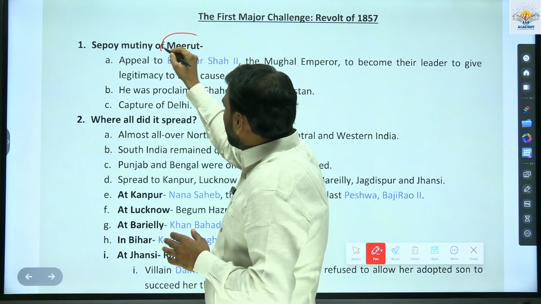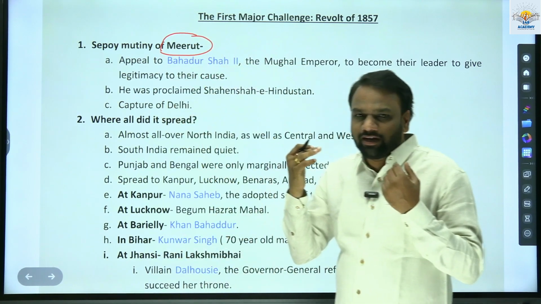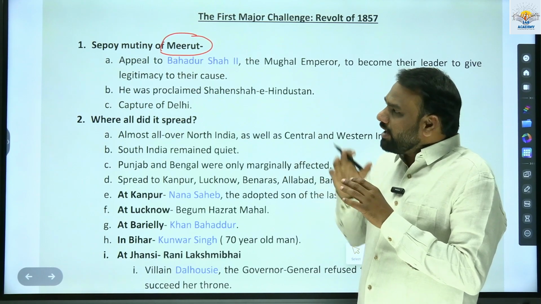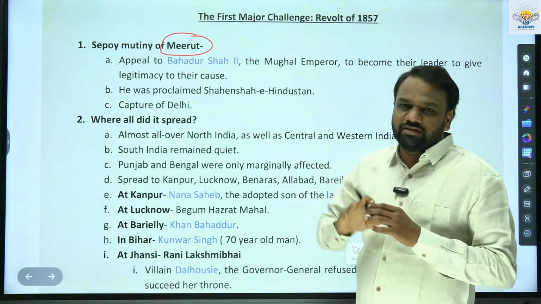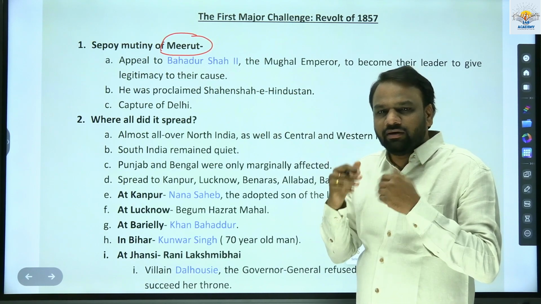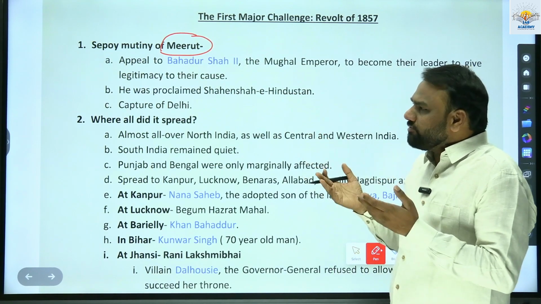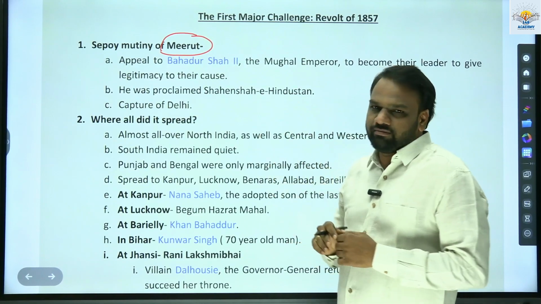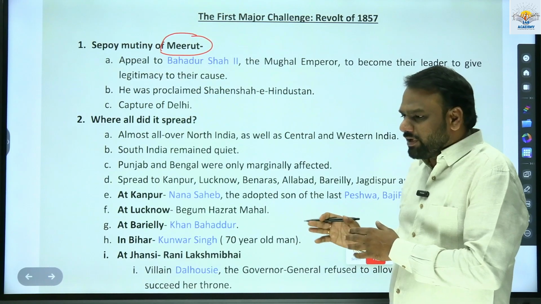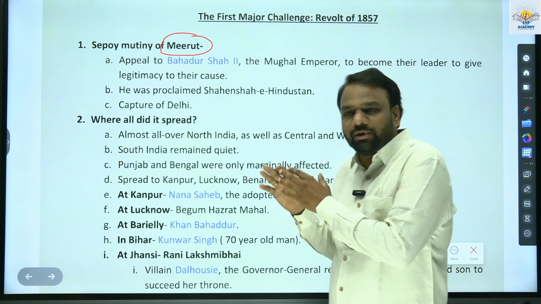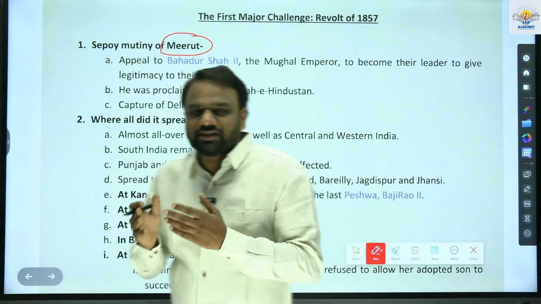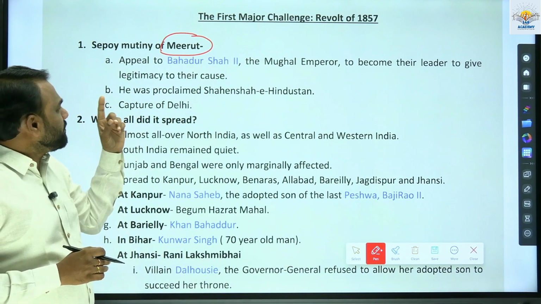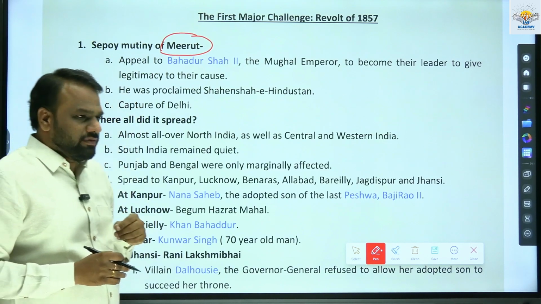So when we are discussing, let us always keep in mind what kind of questions can be framed in the prelims and what way we can use this information in mains. So these two things we should always keep in mind. In prelims, what kind of questions can be framed? Where did the Sepoy Mutiny first start? The Sepoy Mutiny first started at Meerut. Similarly, once we complete this topic, we will understand how this information can be used to create answers in mains as well. So the Sepoy Mutiny first began at Meerut.